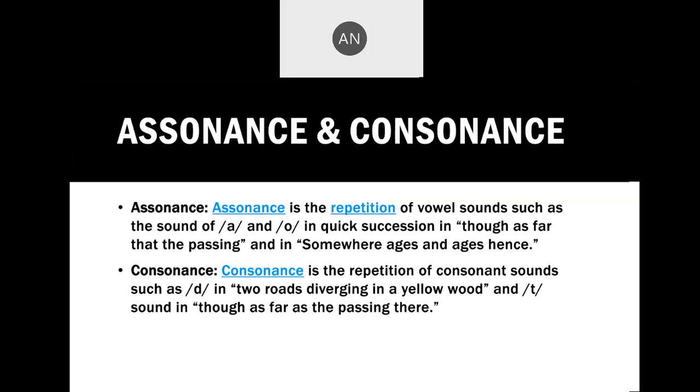"Two roads diverged in a yellow wood." T, the sound is "though," as in "though passing there." So in the first one, the sound is A, O, that is vowels, so it is assonance. In the second one, T. You know, there are 21 consonant sounds and 5 vowels. That makes 26 alphabets of English. So if it is a vowel sound, then it is assonance. And if it is a consonant sound, then it is consonance.